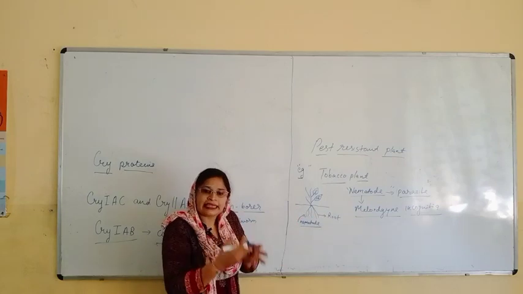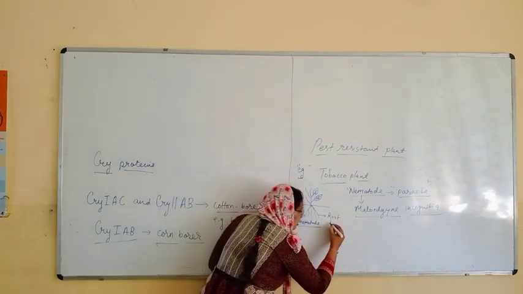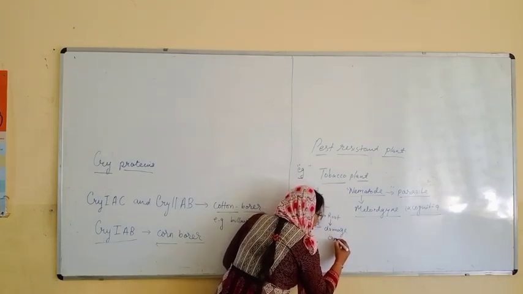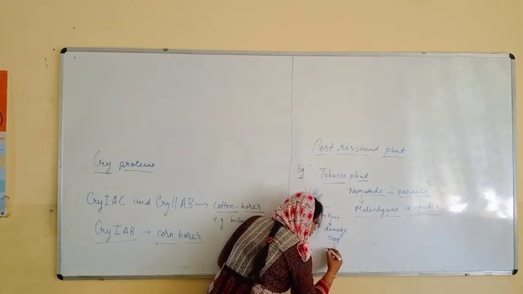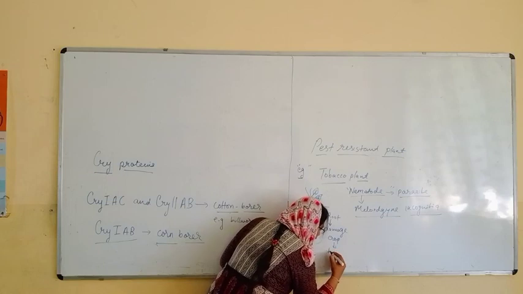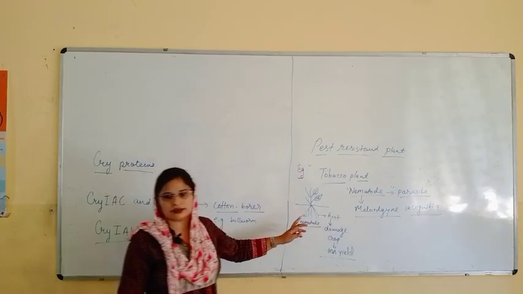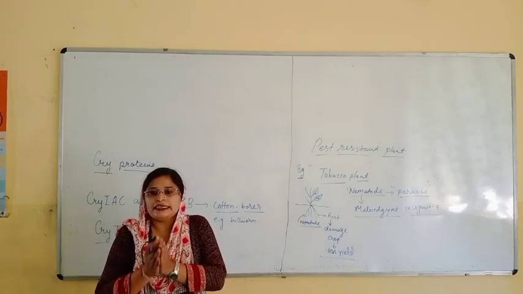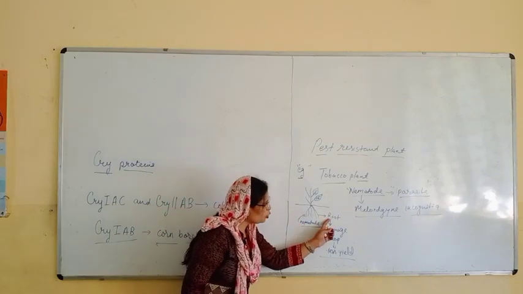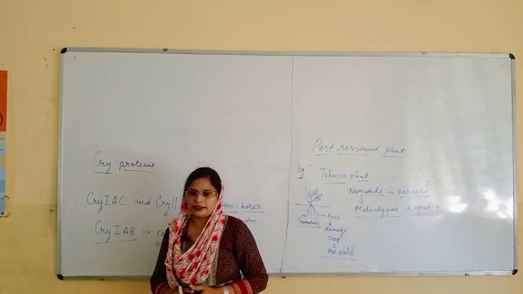Now what will that particular nematode do? This will damage the crop and ultimately result in slow or less yield of this plant. So we don't get a sufficient yield from the tobacco plant. Why? Because inside the root there is one nematode, that is Meloidogyne incognita.